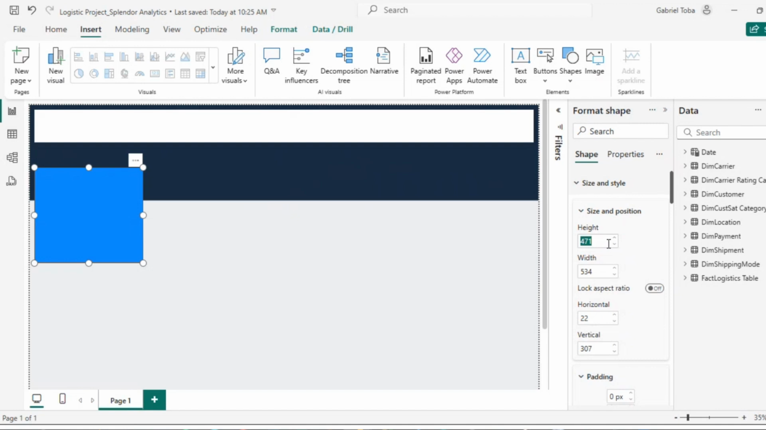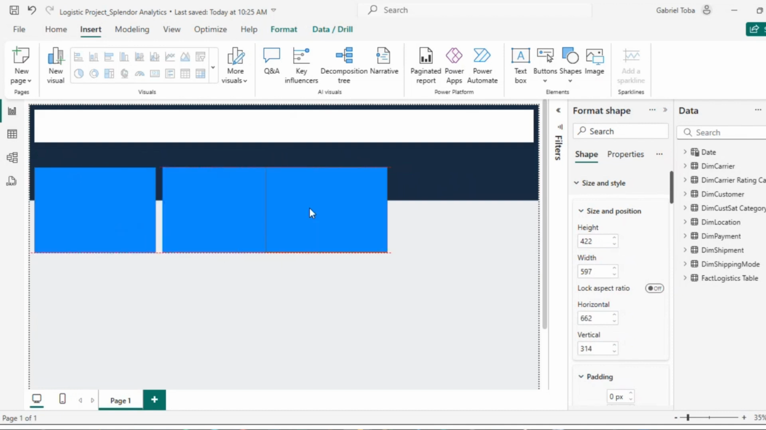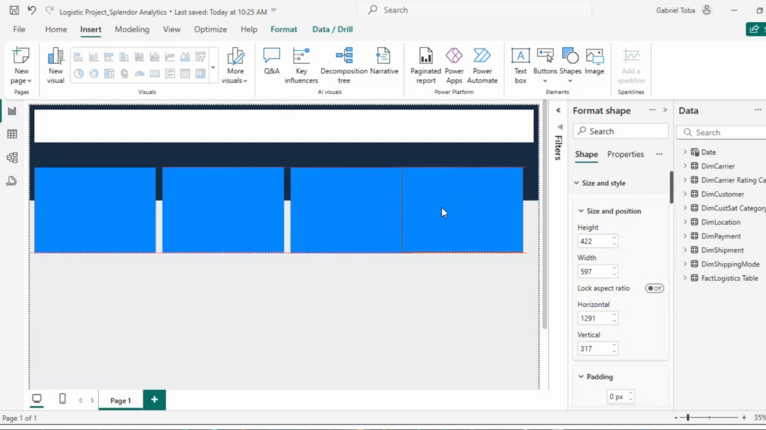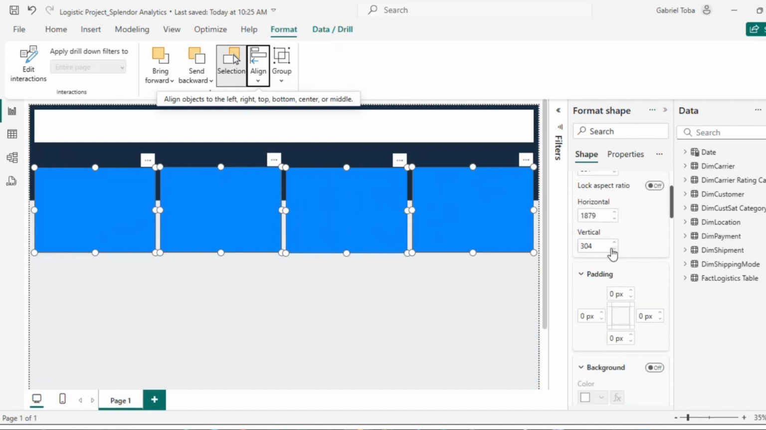I'm gonna do this 620 by 420 by 596. Okay, 420 by 596, and then I'm going to duplicate this, copy and paste, copy and paste, copy and paste. Okay, so I think I'm just going to highlight this and distribute it horizontally.